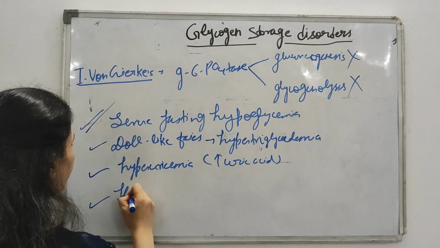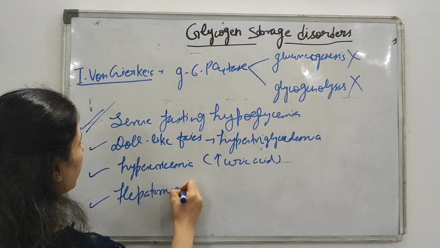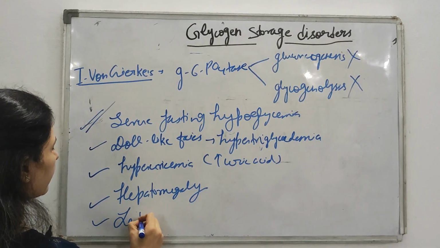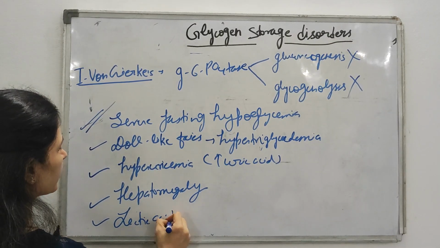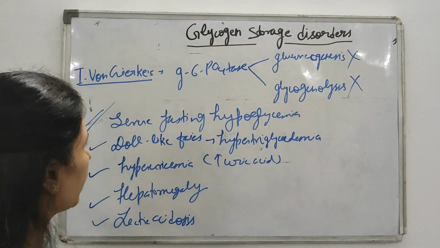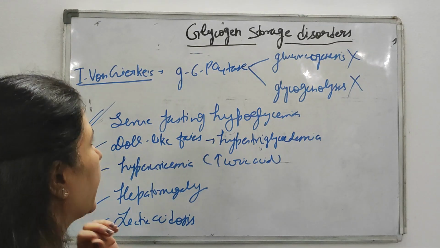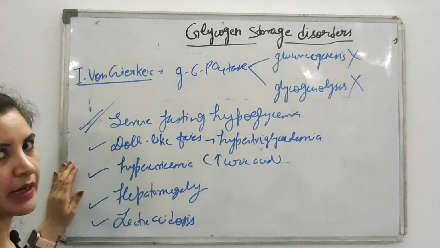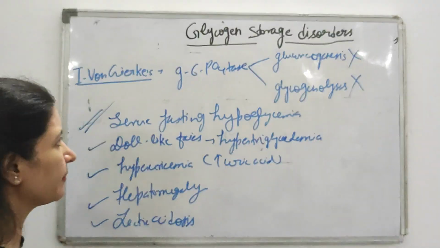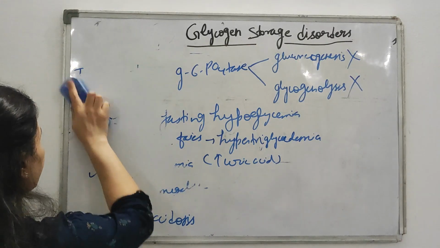Another is hepatomegaly. Another is lactic acidosis. Okay, so these are the important features you will get in the case of type 1, that is von Gierke's disease. Why these features occur, we will study later. Okay, now comes Pompe's. What will you get in Pompe's?